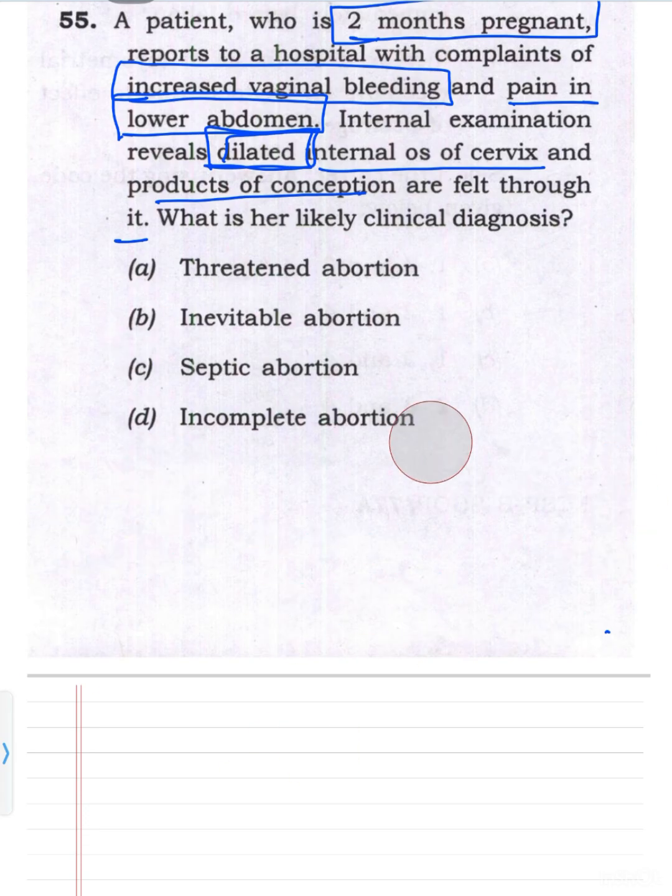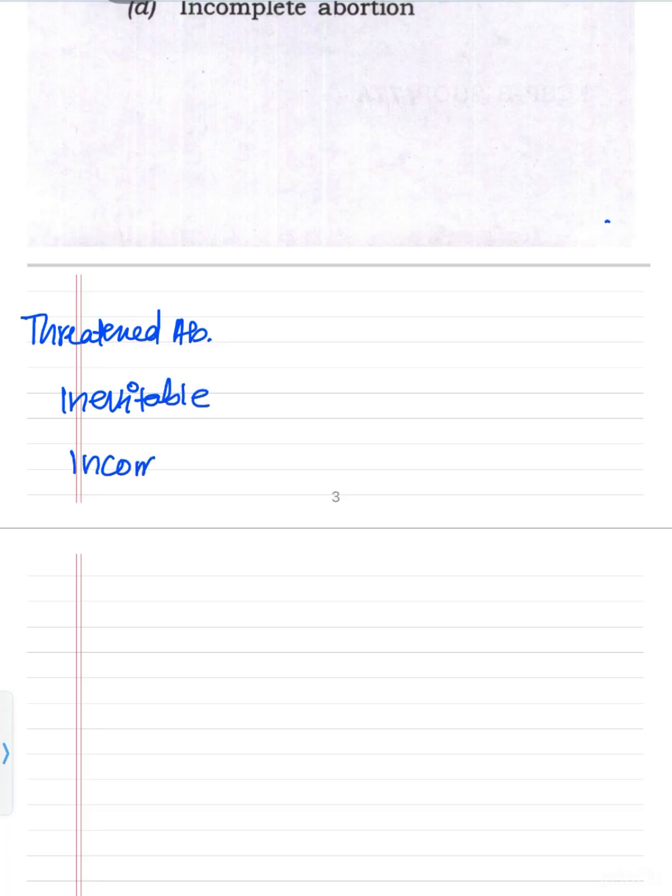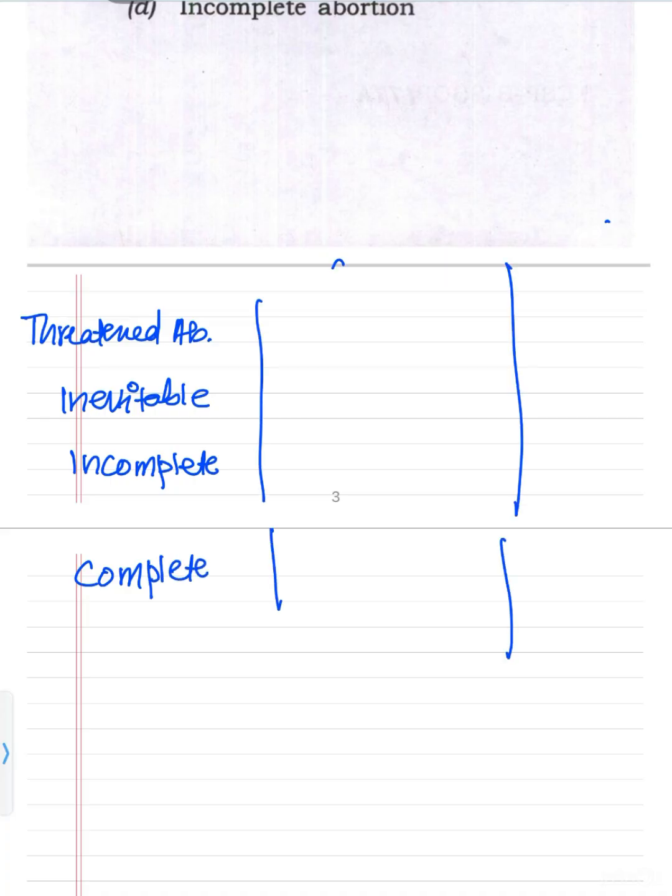So if we talk about these types of abortion: threatened abortion, inevitable abortion, incomplete abortion, or complete abortion. The cervix will be closed in the case of threatened abortion, because the process has not yet started.